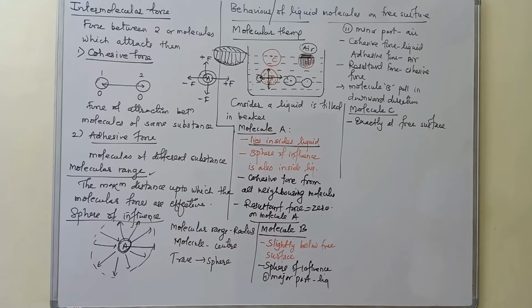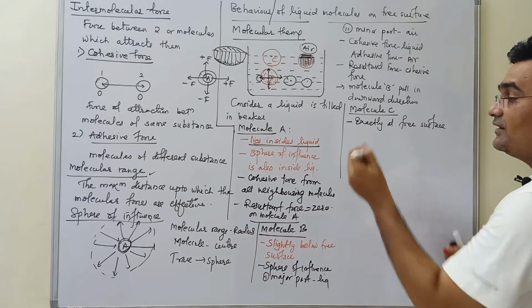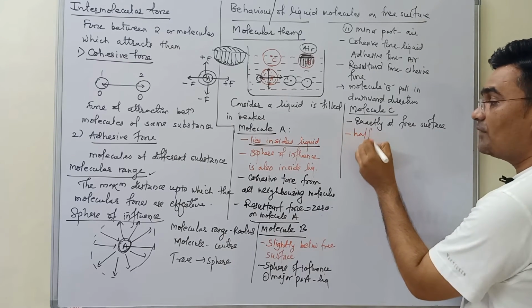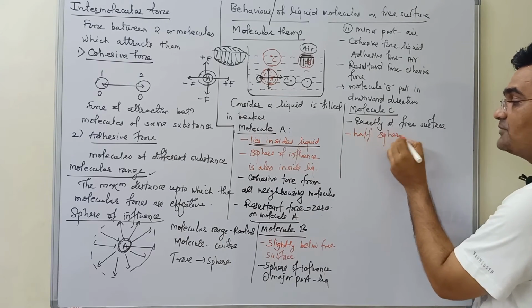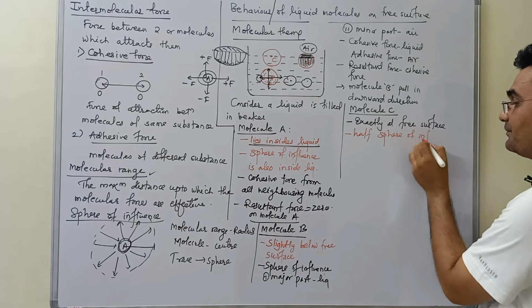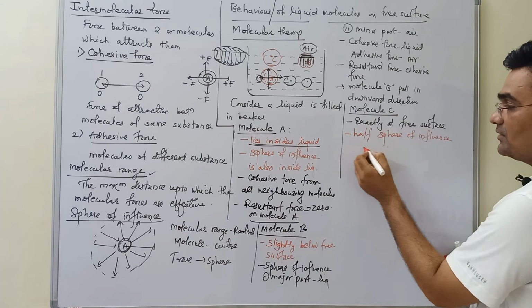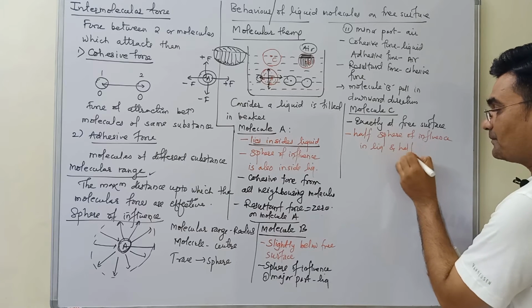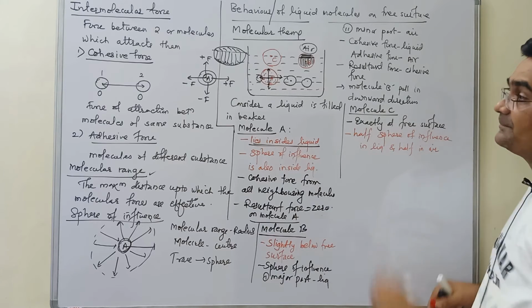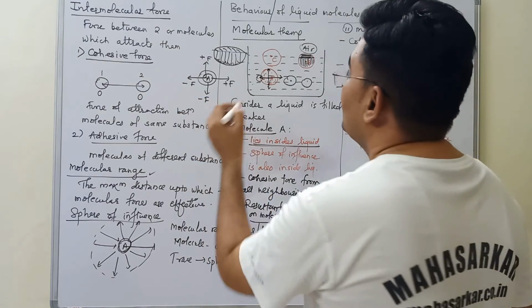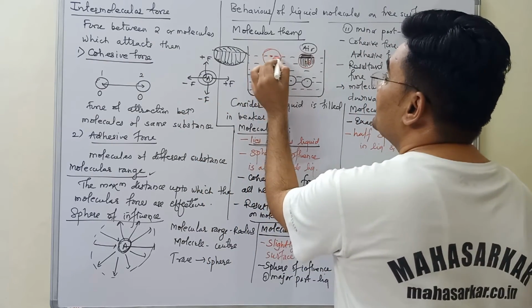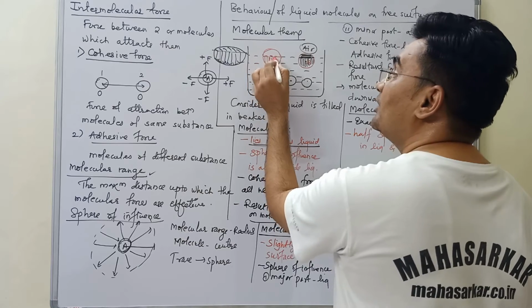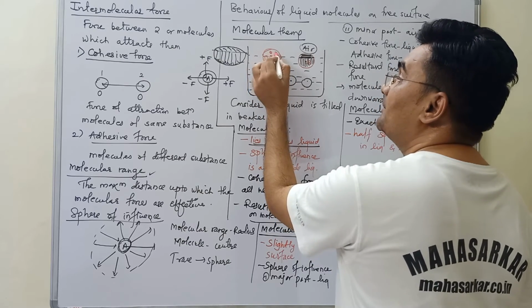When this happens, half the sphere of influence is in liquid and half in air.